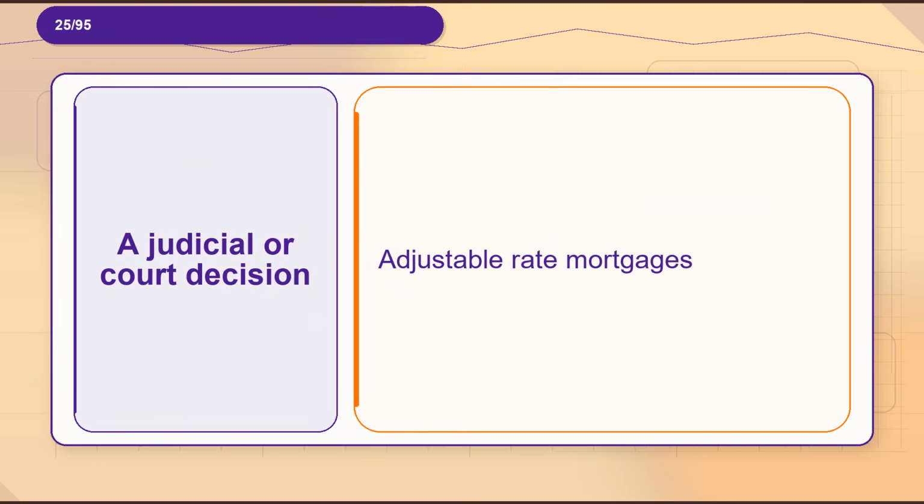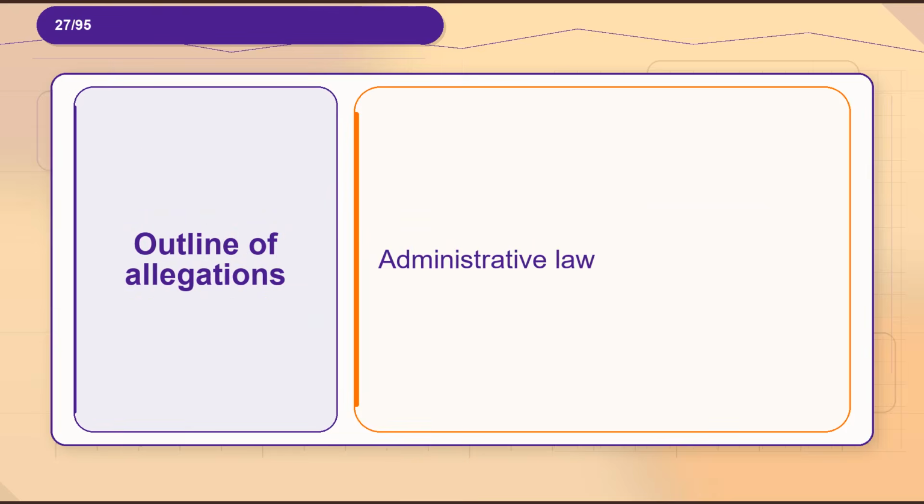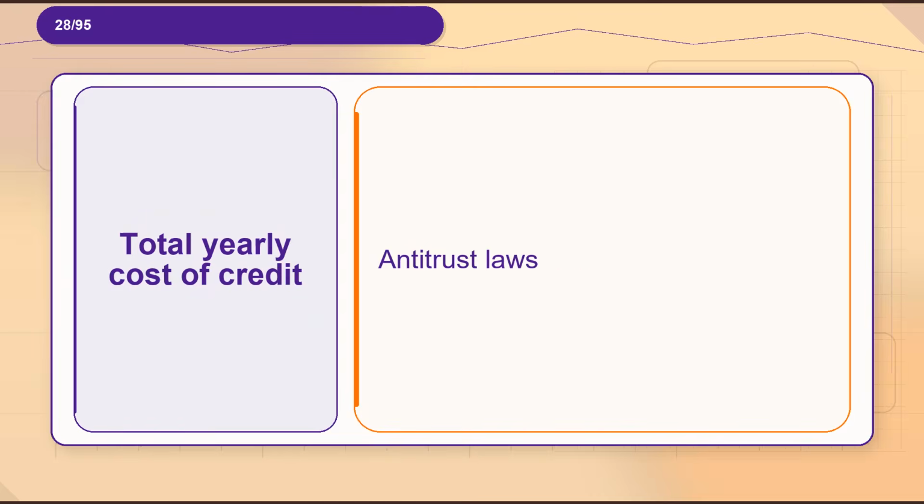Flashcard 25. Term, a judicial or court decision. Definition, adjustable rate mortgages. Flashcard 26. Term, state and federal laws designed to maintain and preserve business competition. Definition, appeal. Flashcard 27. Term, outline of allegations. Definition, administrative law. Flashcard 28. Term, total yearly cost of credit.